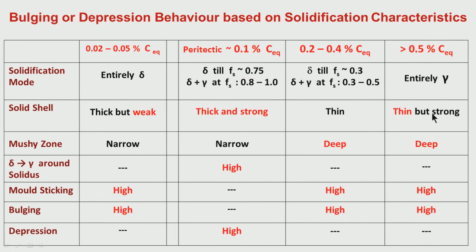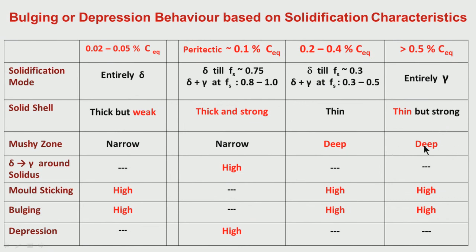So what is the solid shell here? It is thin. Why? Because, as I have told you, the microsegregation effect for all alloying elements, particularly phosphorus and sulfur, will be more in the austenite solidification region. So we have a thin solid shell, but it is relatively strong because it is austenite, whose high temperature strength is more than that of delta ferrite. Here it was thick but relatively weak. Here it is thin but relatively strong, and it is thin due to a lot of microsegregation.